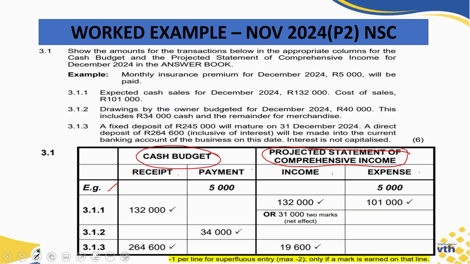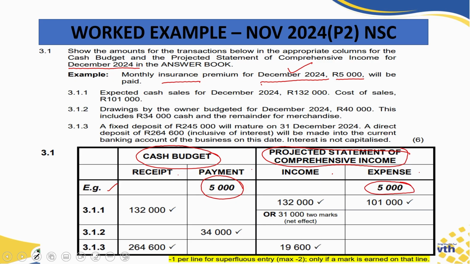Now, when we look at the example again, you were told here it is for insurance. The payment will be made in December, and the amount is 5,000 rand. We are asked to do the budget as well as the statement of comprehensive income for the month of December. That means the actual 5,000 rand for insurance is considered a payment because it is paid in December. And then also, it is considered an expense in our statement of comprehensive income.